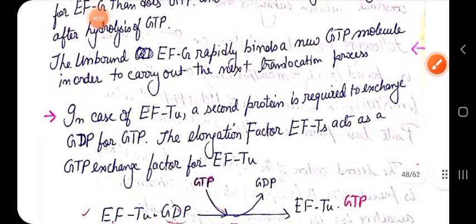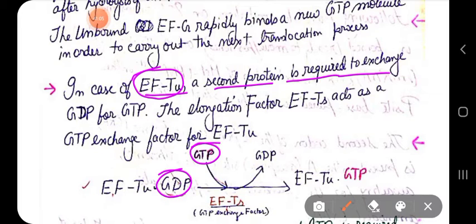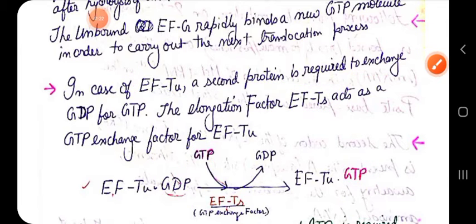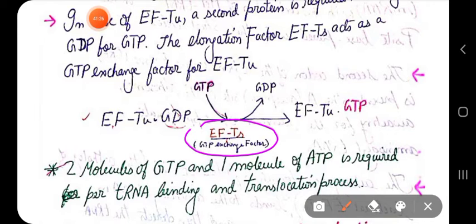Okay, but in case of EFTU, a second protein is required to exchange its bound GDP for a GTP, and that is done by EFTS. So EFTS is the second protein which helps to remove this GDP molecule from EFTU and replace it with a new molecule of GTP. EFTS is acting here as a GTP exchange factor.